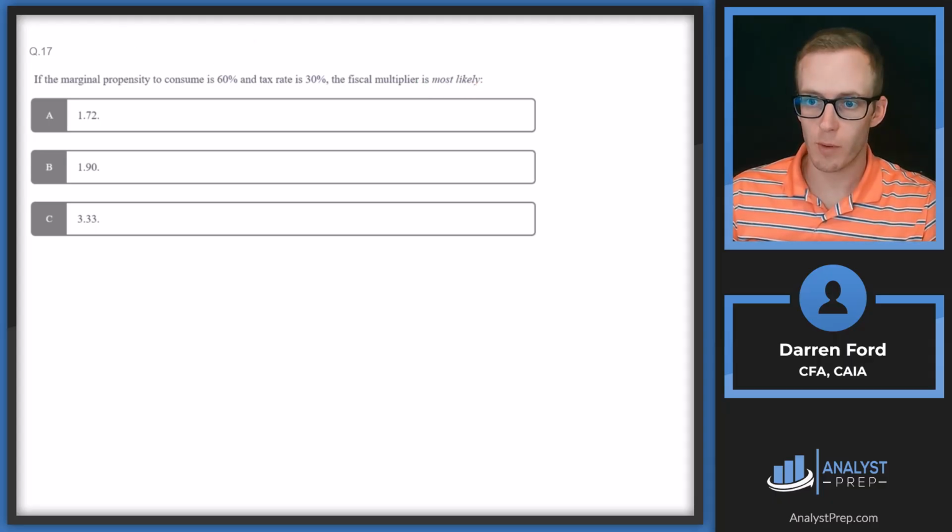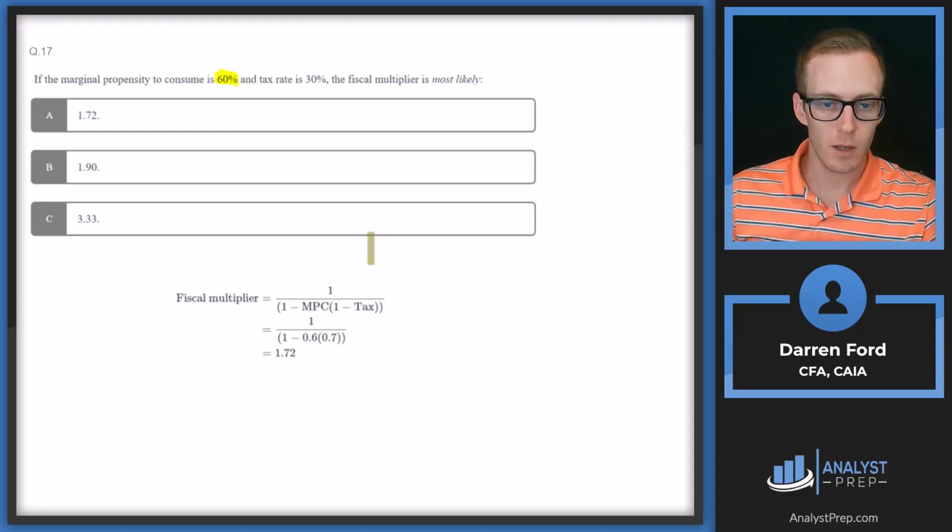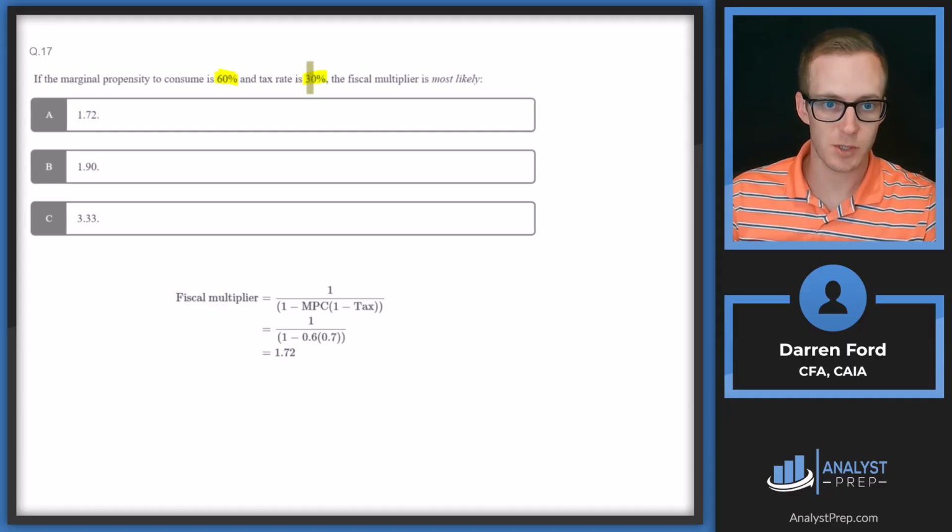This is a pretty straightforward formula, so we'll pull this in and work through it. We're going to take 1 and then divide that by 1 minus our MPC, so 1 minus 60%. And then we're multiplying that by 1 minus the tax rate. So 1 minus 30% gives us 0.7.